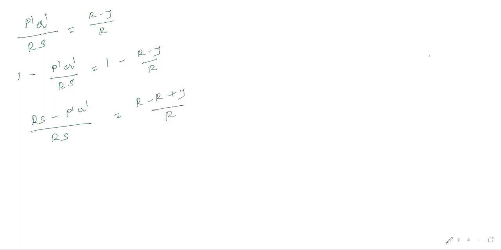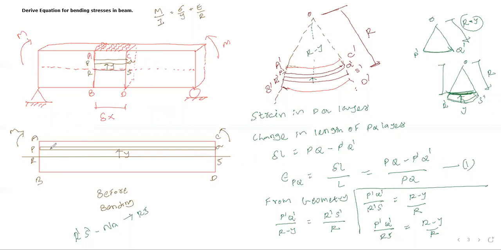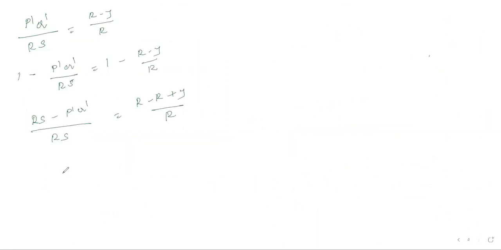Now, just from sketch, can I say that length of pq is nothing but length of rs? Yes or no? pq ની length અને rs length સરખી હશે તો આ ઇક્વેશન માં rs બરાબર pq મૂકી દો. pq minus p dash q dash divided by pq, that is equals to y by r. કેમ કે r cancel out થઈ ગયું.